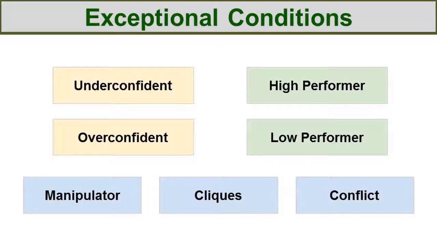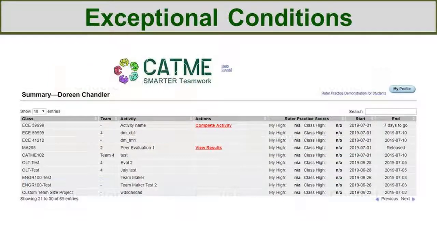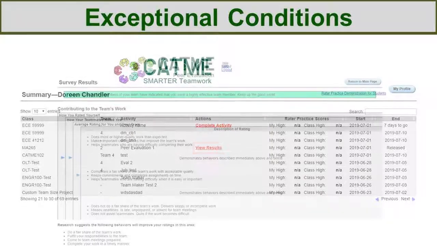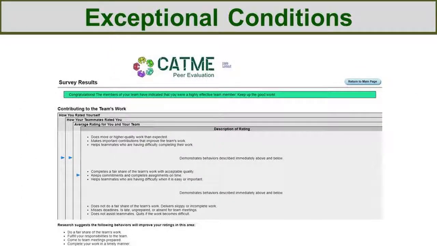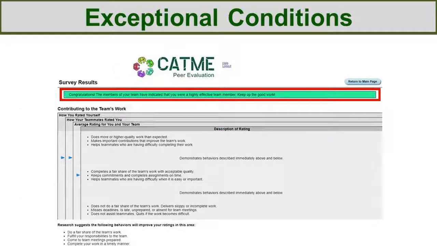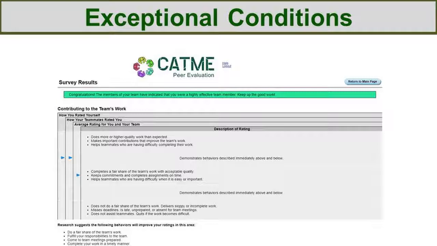If any of these exceptional conditions apply to a student and you choose to release the data to students, they'll be notified when they log in and click View Results next to the activity. For example, this student received the high performer message. If you would like to see messages students will receive for other exceptional conditions, please refer to the link in the video's description section below.